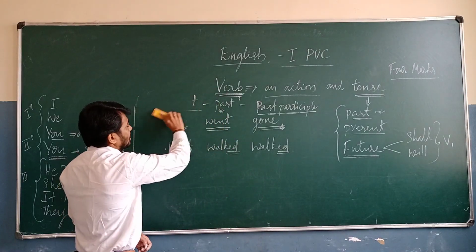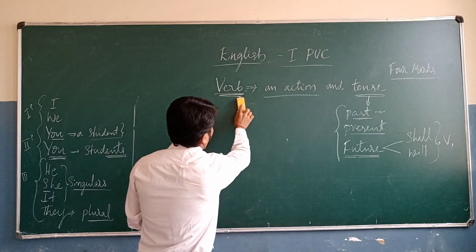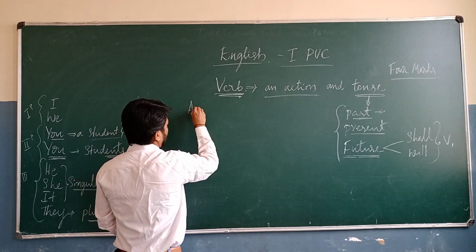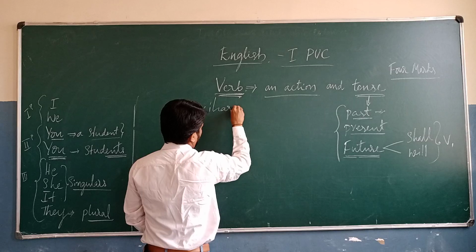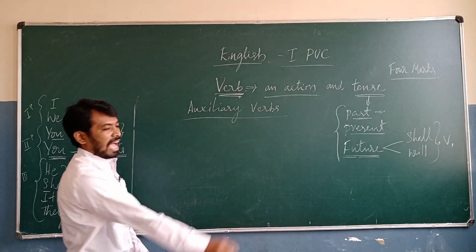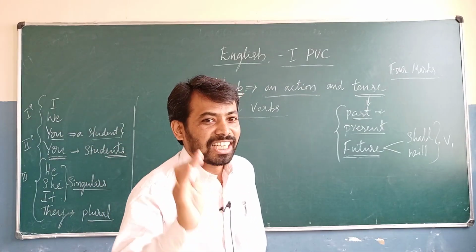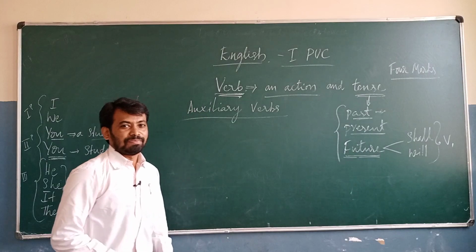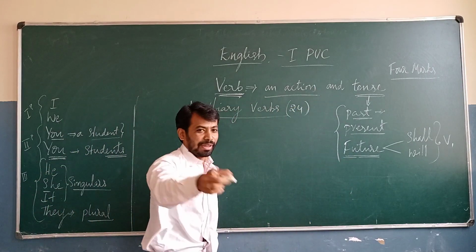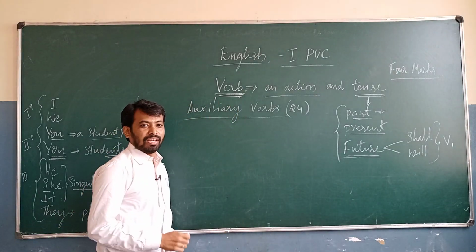We come to the auxiliary verbs. Look at this one. So that is the auxiliary verbs. All of you know how many auxiliary verbs there are. Okay, so there are 24 auxiliary verbs. How many auxiliary verbs are there? There are 24 auxiliary verbs.